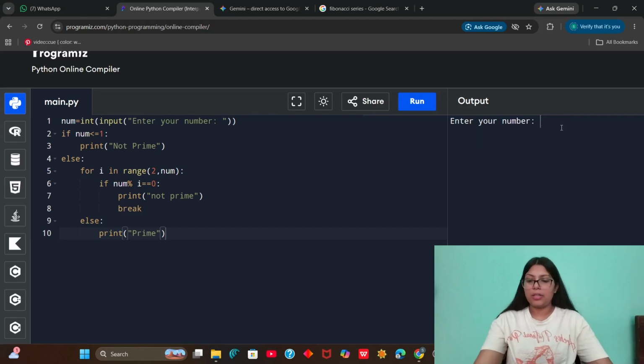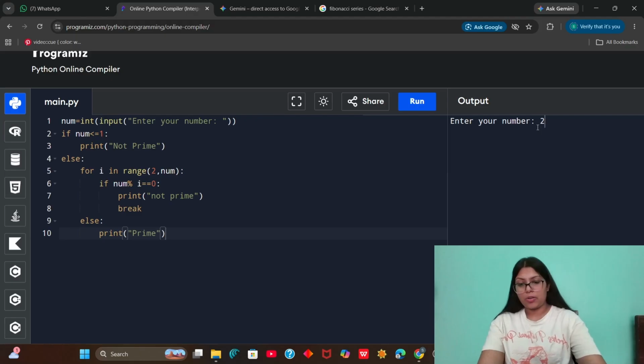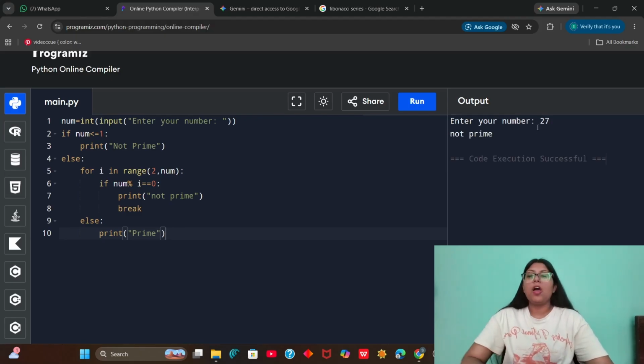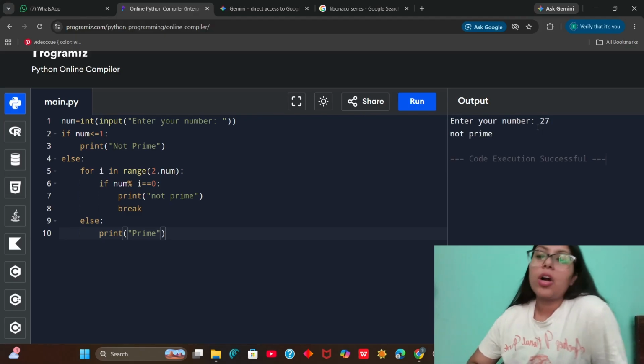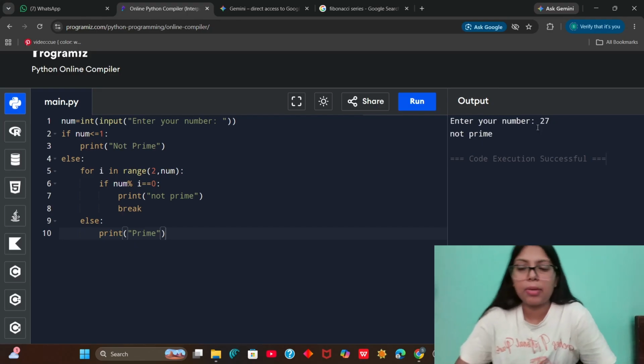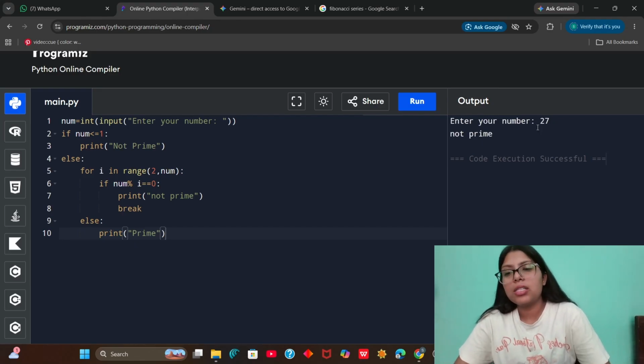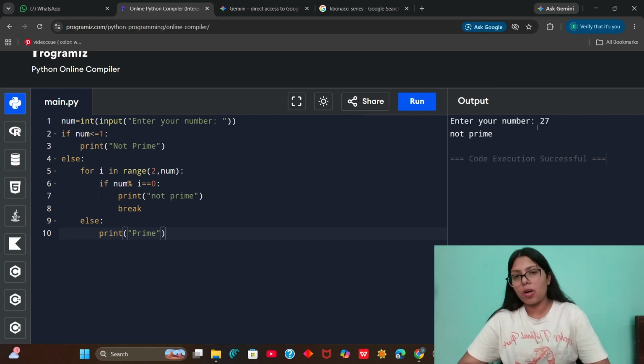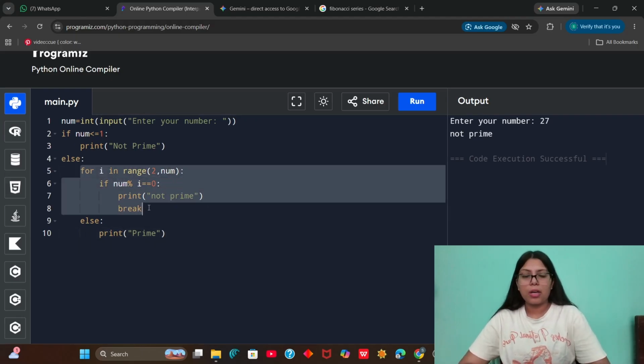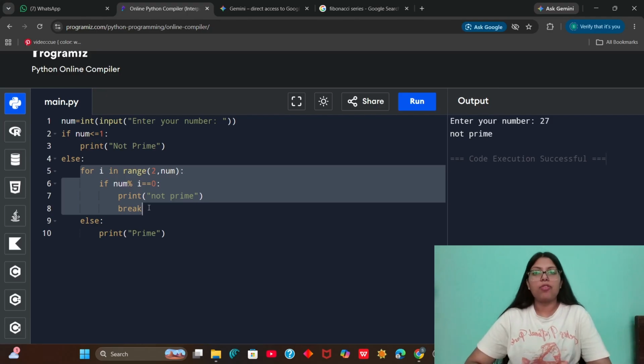Let me run it. Let me check it first. Okay, so this is working. So what we are doing here, we are first checking if the number is less than or equal to 1 or not. If it is, then it definitely is not prime, so we just print not prime. If the number is greater than 1, then we execute a loop here. So for the loop in range, we start from 2 and we check till that number.